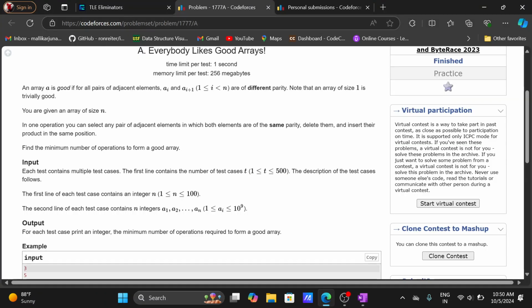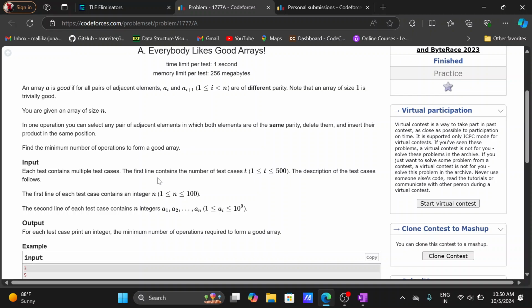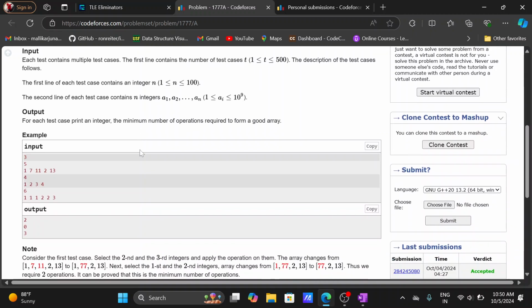See here. In one operation, you can select any pair of adjacent elements in which both elements have the same parity, delete them, and insert their product in the same position. We have to find the minimum number of operations to form a good array. A good array is an array which contains no two adjacent elements having the same parity.